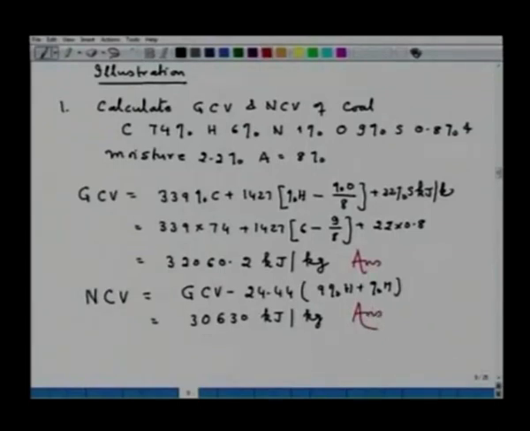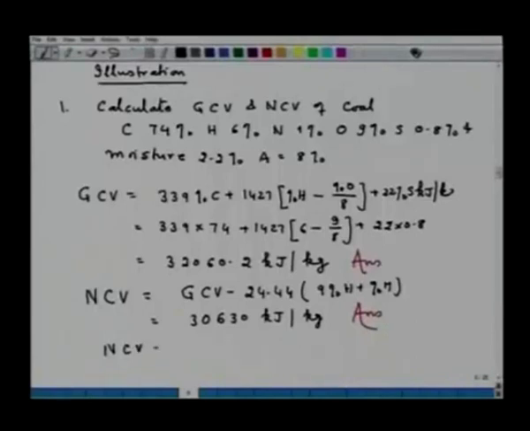Now, one important thing is to analyze the answer. If you note from here, you see that NCV is equal to 0.955 times gross calorific value in this particular case. Why is it so? Because net calorific value considers H2O in the vapor phase, and this is very important from the combustion point of view, because the heat of vaporization of water will not be available for the heating of product in a furnace.